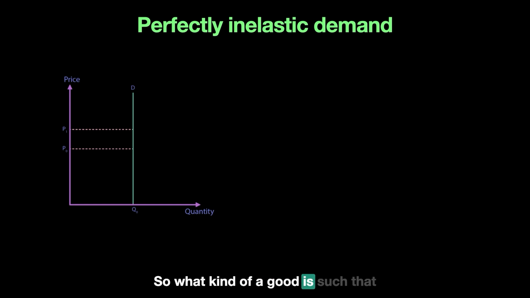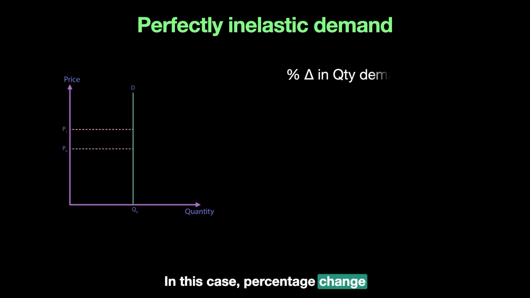So what kind of good is such that whenever the price goes up, we may still not see the quantity change that much? Well, a good which is very, very addictive, such as drugs, or any good which has no substitutes whatsoever, or a good that is life-saving may be in this category of perfectly inelastic goods. In this case, the percentage change in quantity demanded is 0.